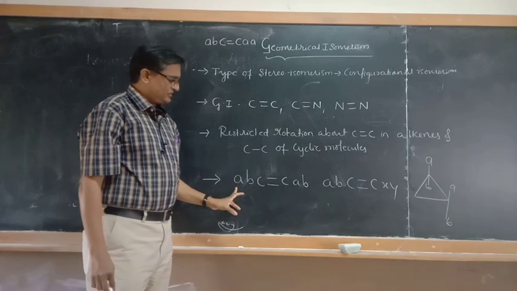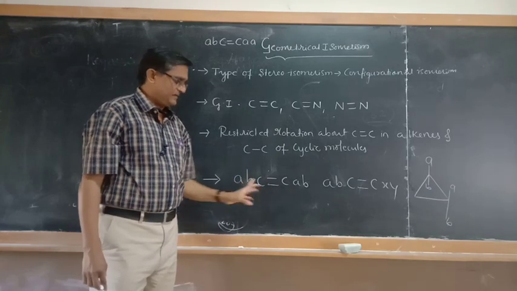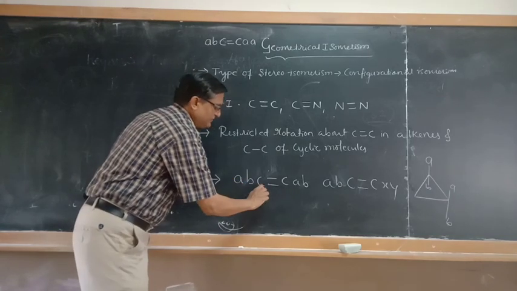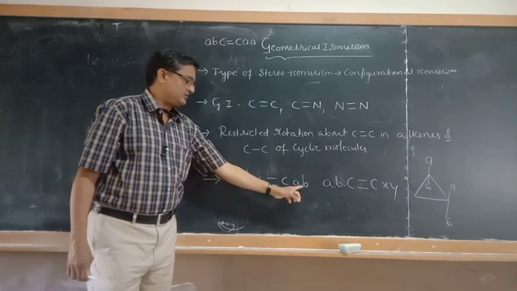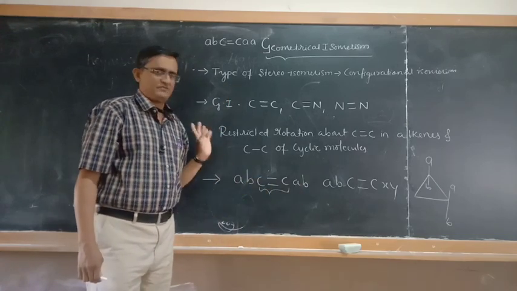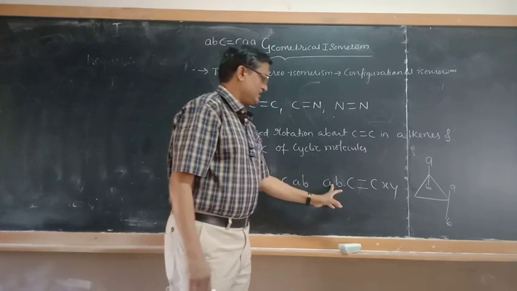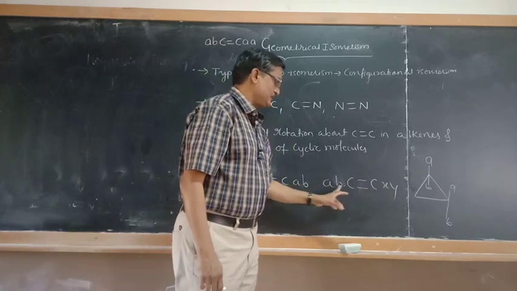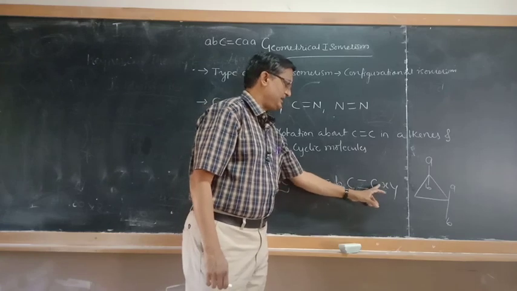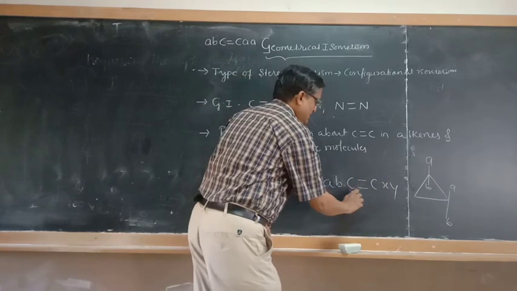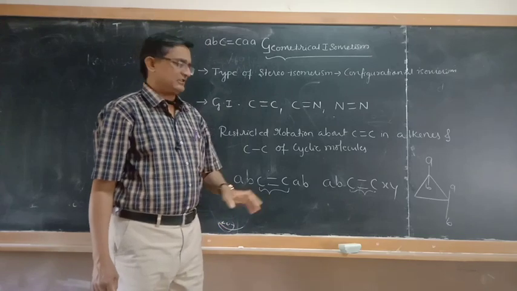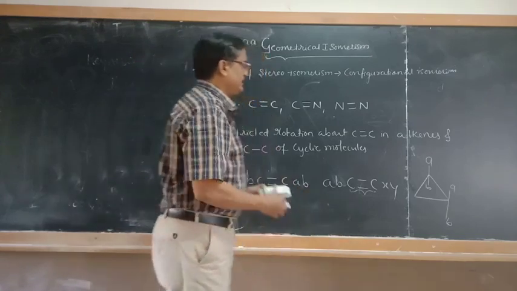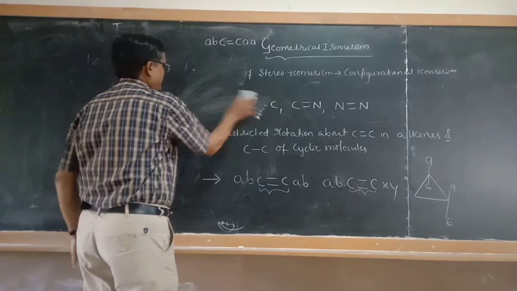And those compounds which are having this kind of formula, that means each of the doubly bonded carbon atoms must be bonded by two different atoms or groups, or otherwise they must have different sets of atoms or groups like AB, C double bond C, and XY. Here C and C are representing carbon-carbon bond character. Then how to define this geometrical isomerism?